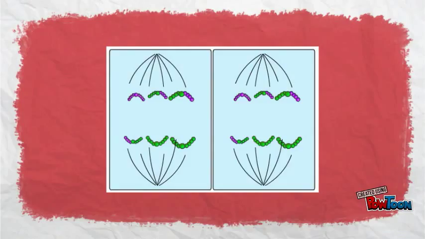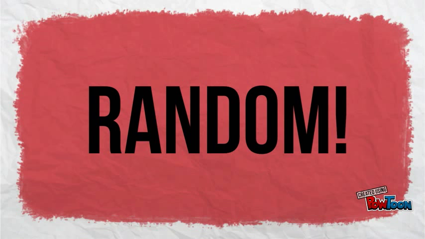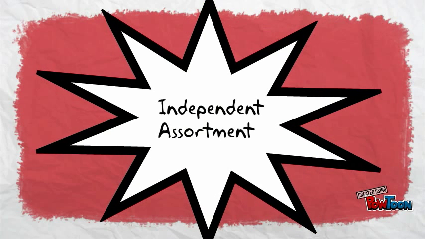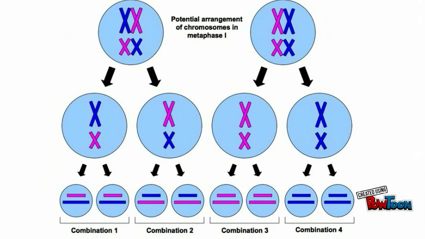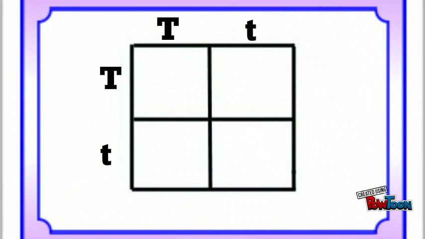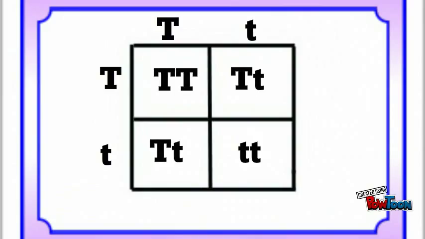The chromosomes on each pole are equivalent to each other. However, which chromosomes are pulled to each side is completely random. This random assortment of chromosomes is called independent assortment. Since this process is completely random, each gamete will have one of many different combinations of chromosomes. Here, you can see all the possible arrangements and combinations of chromosomes during metaphase 1. When you make a Punnett square, you are recognizing the possible combinations of chromosomes to form a certain allele, and eventually a physical trait. These different chromosomes randomly pairing is a part of what causes genetic diversity.